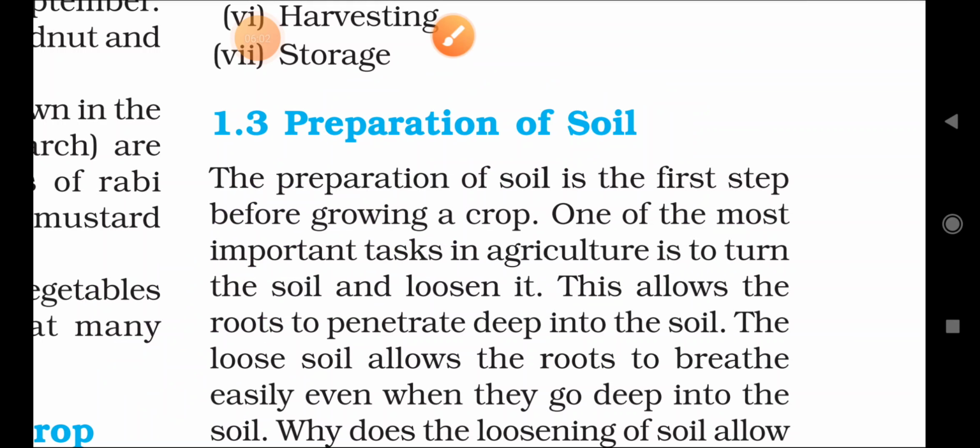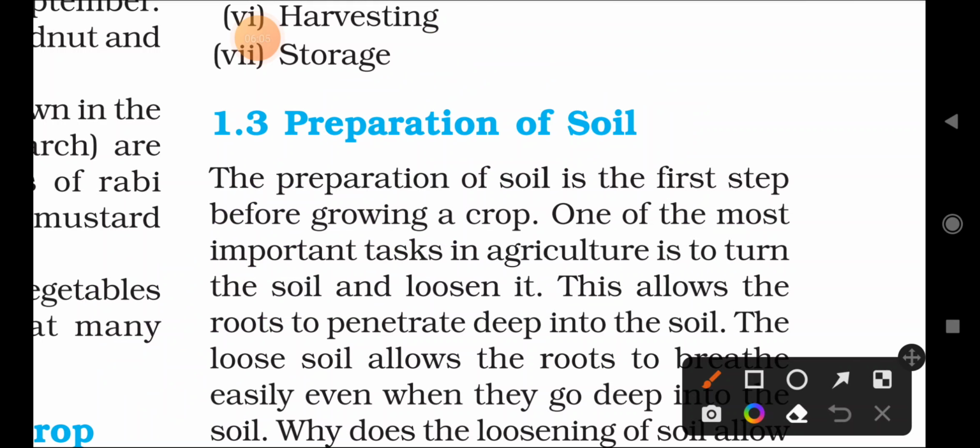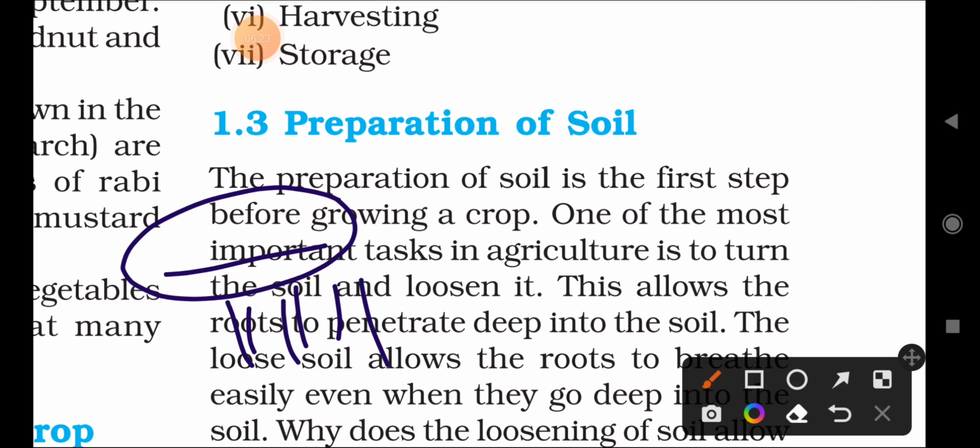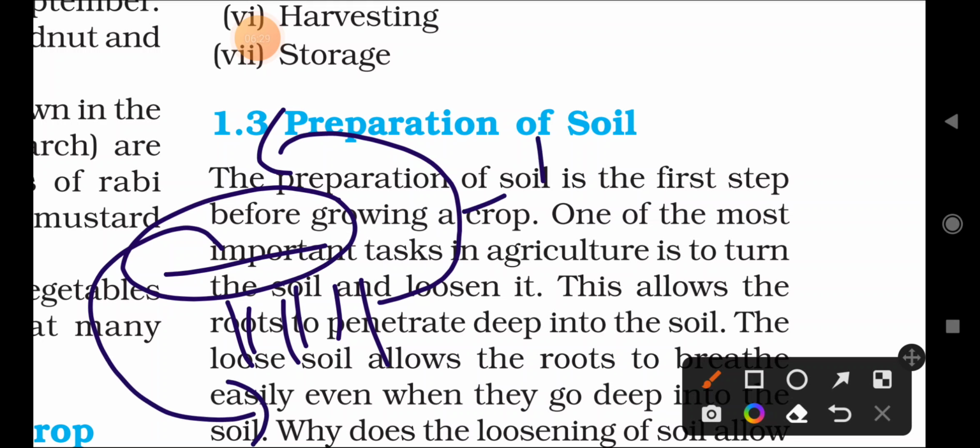So why is it important? When the upper soil is exposed several times to sunlight, the plants absorb the nutrients from it. So there is a lesser amount of nutrients present after absorption by the plant, while the inner layer has a large quantity of nutrients. So when we turn this soil, this comes to the upside and this goes to the downside. This is done by ploughing.